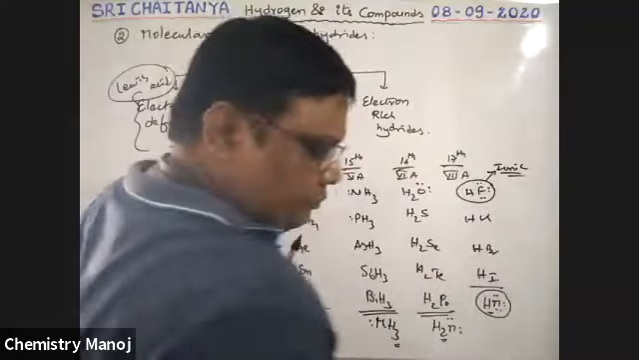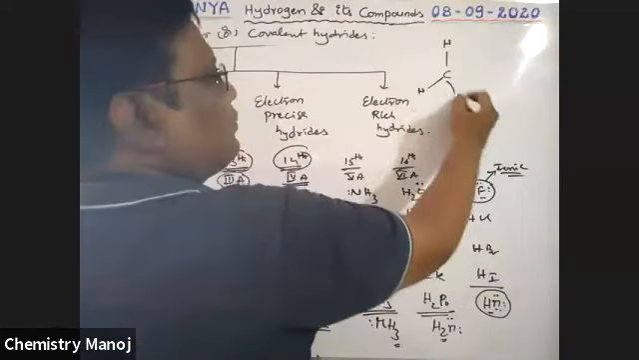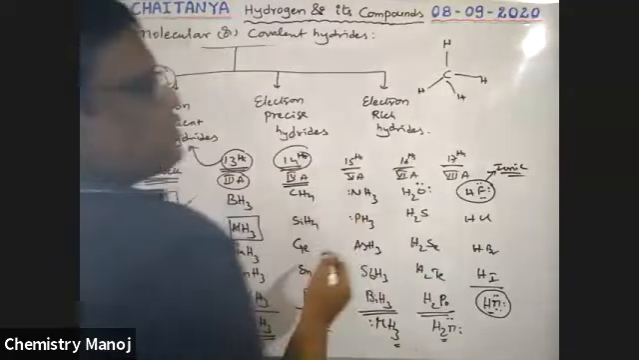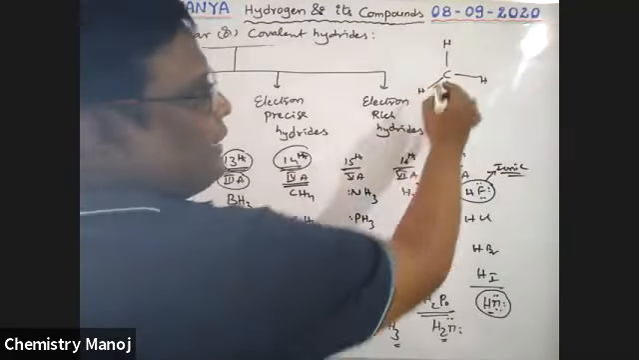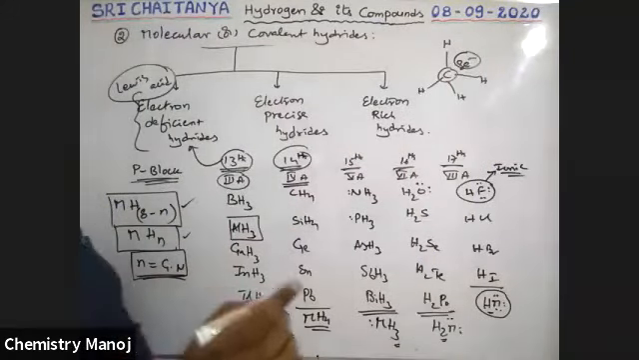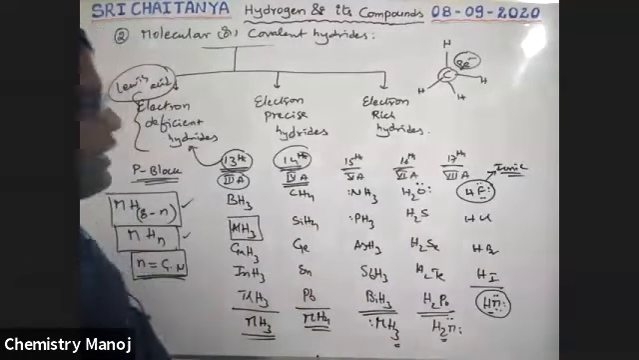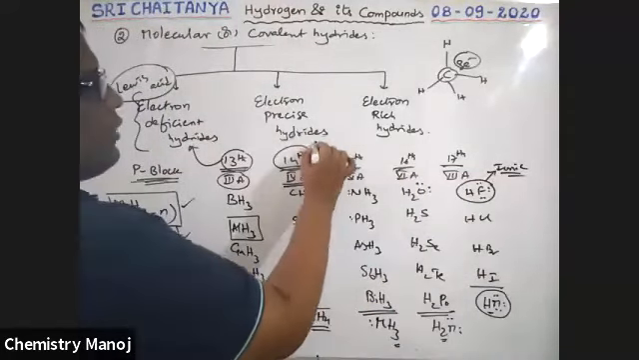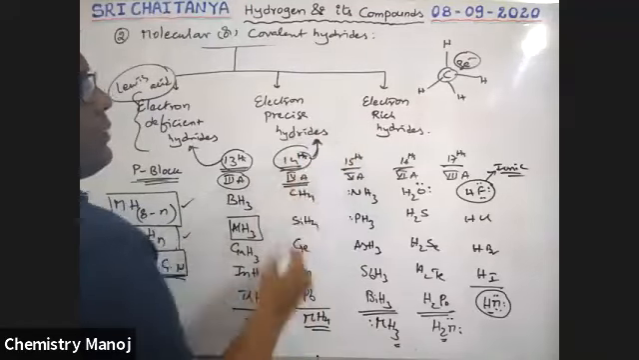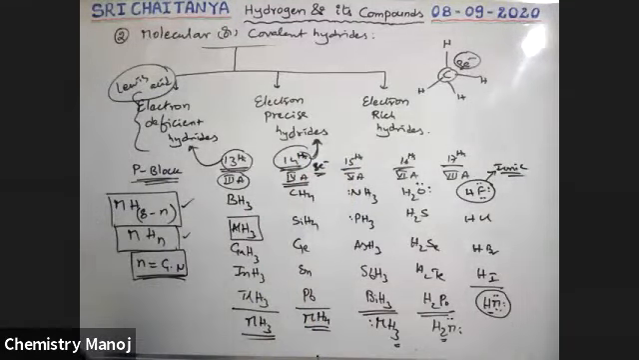See here, CH4, carbon with 4 hydrogens, tetrahedral structure. So 4 bonds, 8 electrons at the central atom. Exactly 8 electrons, that means no excess, no loss. That is why this is called the electron precise condition. Having 8 electrons at the central atom, it is an electron precise molecule.